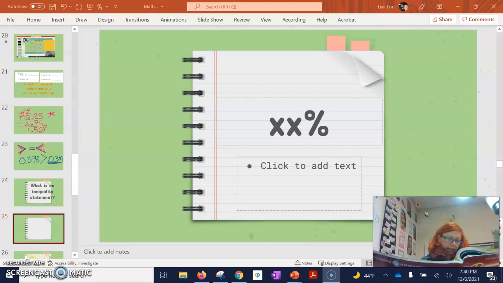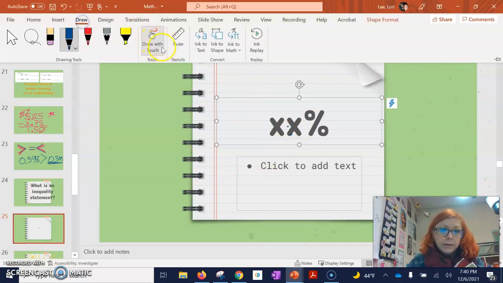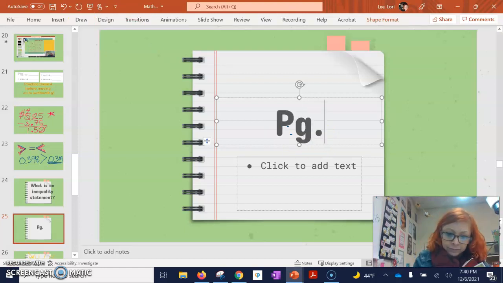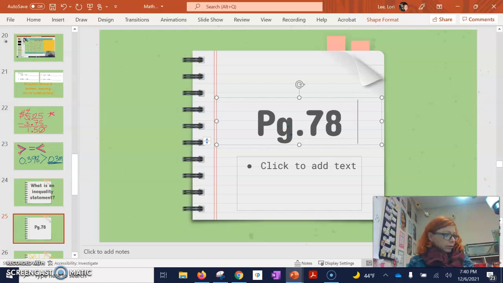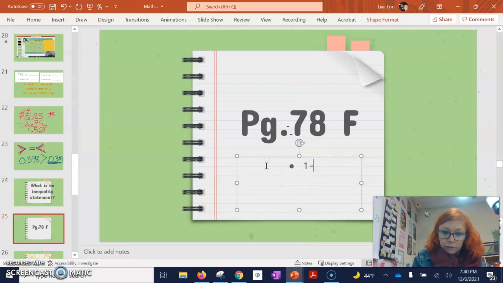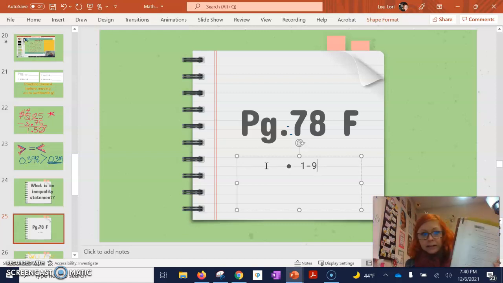It's page 78. And I'll put this on the slide here. Okay, page 78. And you're only going to do problem F, but problem F has 9 total problems. So you will do all 1 through 9. I have them circled here, just this bottom part, F, 1 through 9.